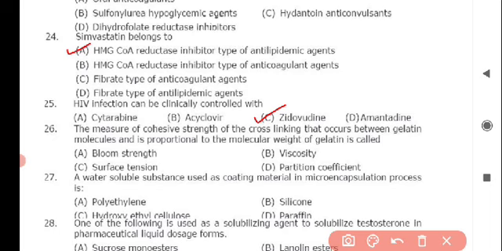Next question is the measure of cohesive strength of the cross-linking that occurs between gelatin molecules and is proportional to the molecular weight of gelatin is called, and the correct answer is option A, Bloom strength. Next question is a water-soluble substance used as coating material in microencapsulation processes, and the correct answer for this is option C, hydroxyethyl cellulose.